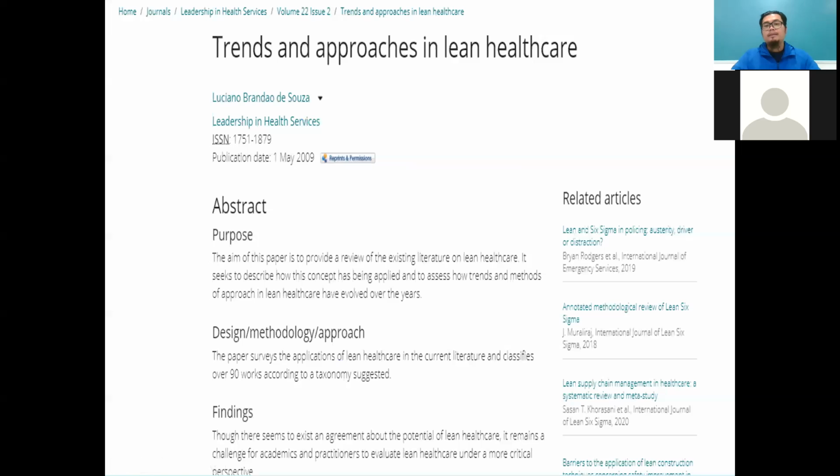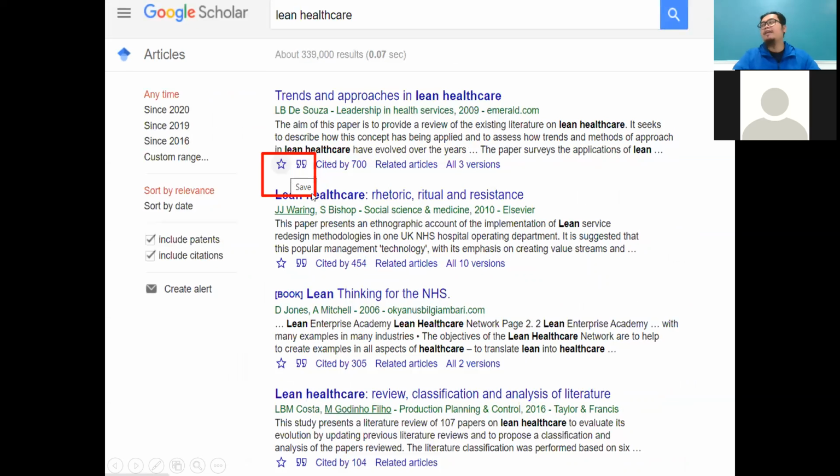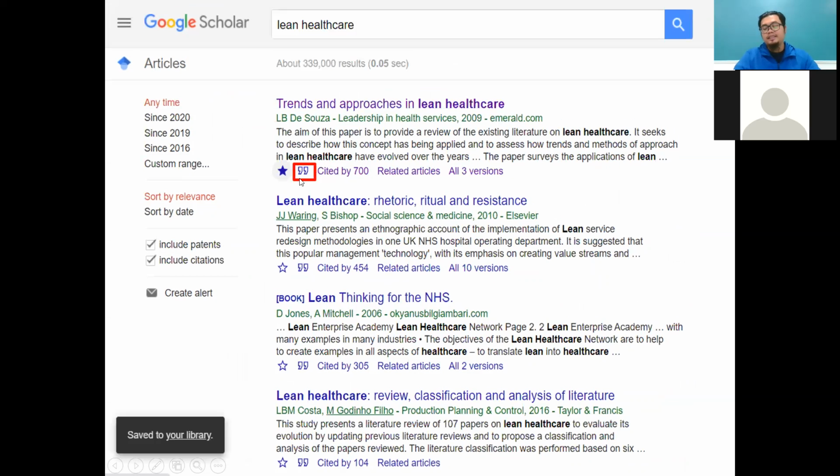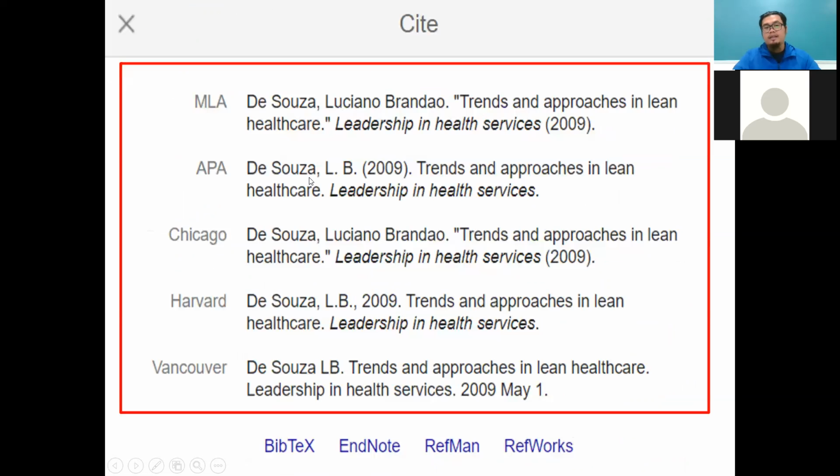But the most important thing is actually the information below. So we have the star. We have the click for citation here, related articles and all versions. What does the star mean? Star is actually about save. It means you want to save this article in your library. And what does this mean? This is actually a citation. This is your information in APA.